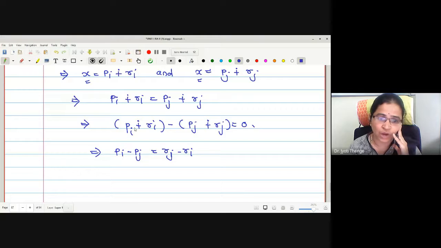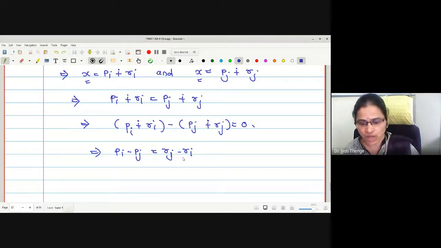How are you going to make this sum, Pi minus Pj equals Rj minus Ri, equal to say r, some r.